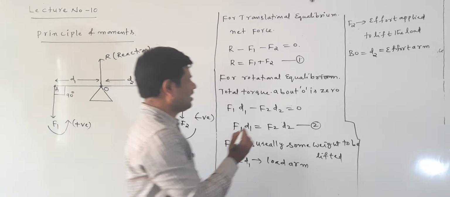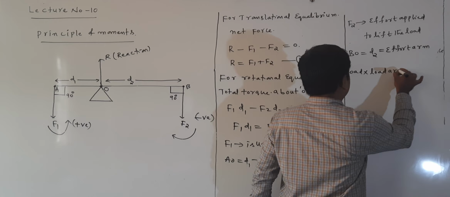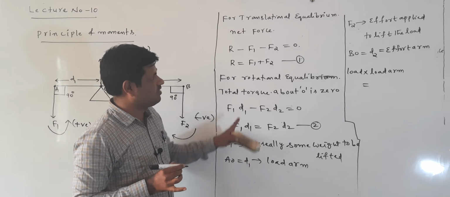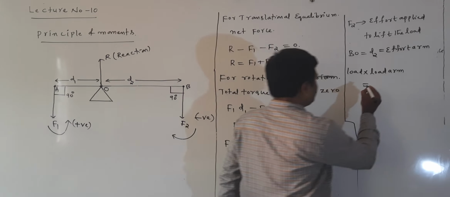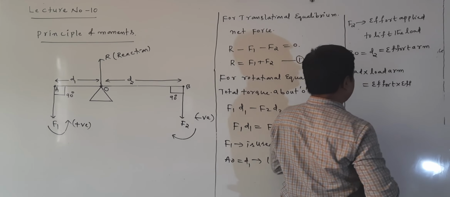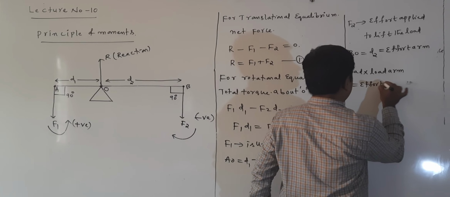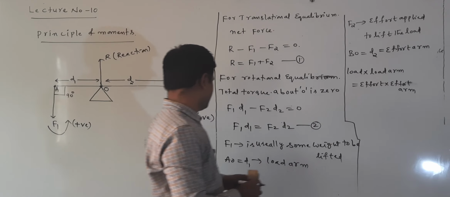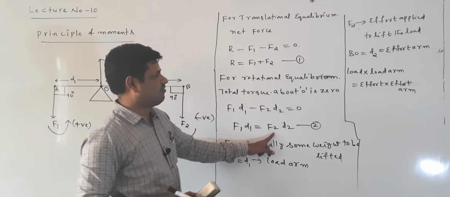From this we are writing load into load arm. Here F1 is the load, we are applying the load on F1. That is, load into load arm is equal to effort into effort arm. Here F1 is called the load, D1 is called the load arm, F2 is called the effort, D2 is called the effort arm.